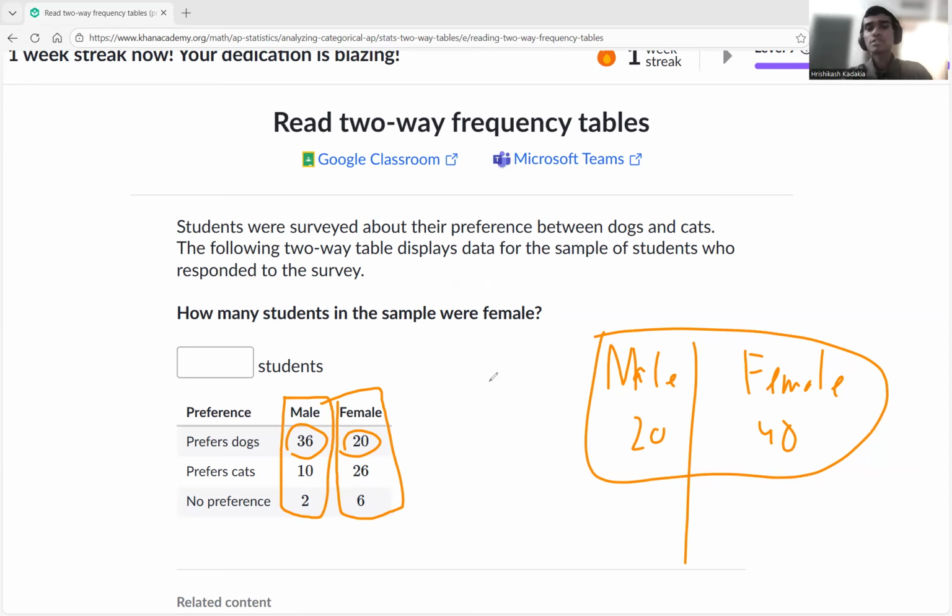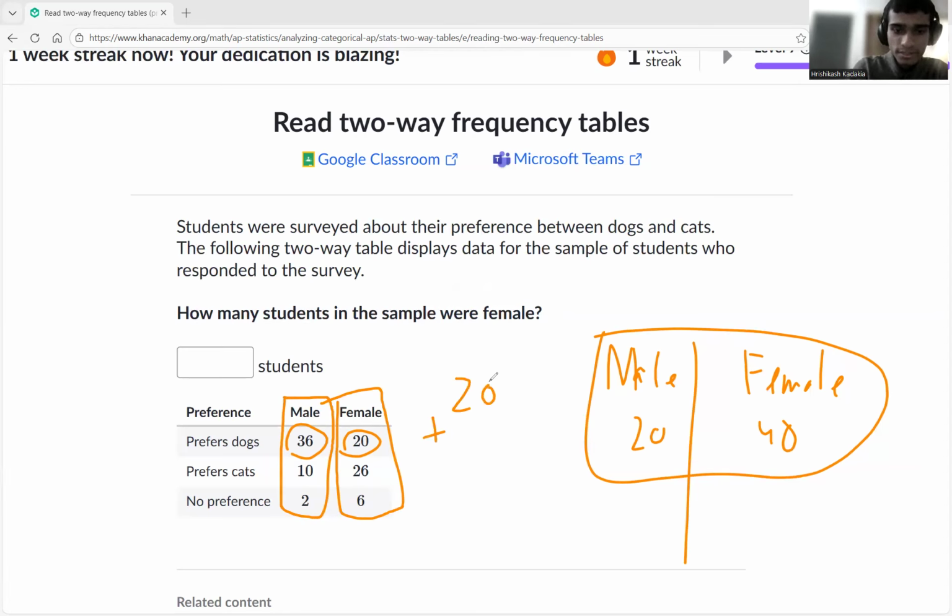So 20, 26, and 6, we just add all of those three values. So 20 plus 26 plus 6. What is that equal to? That's equal to 52. Yep, 52. So how many students were female? 52.